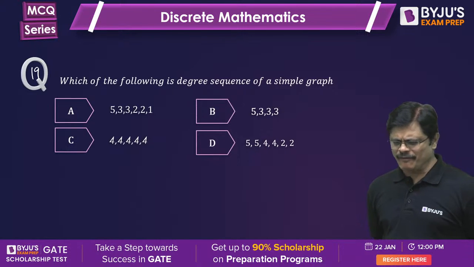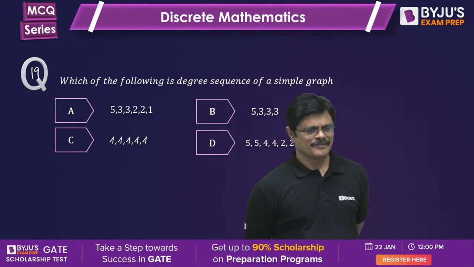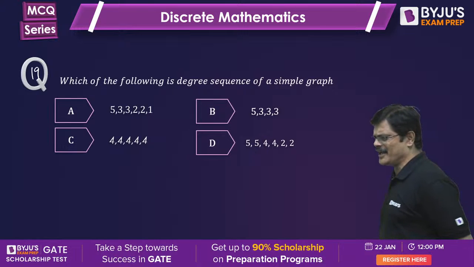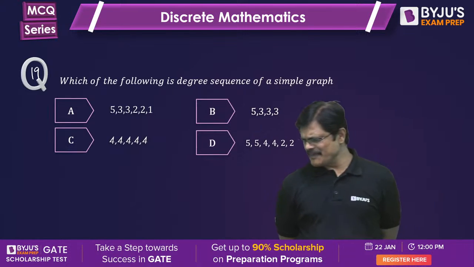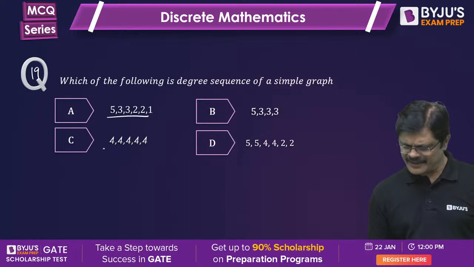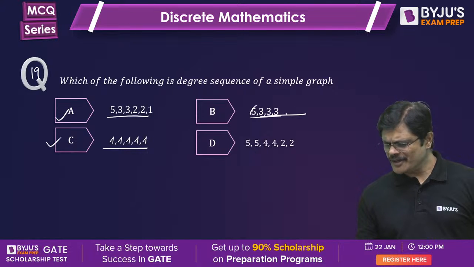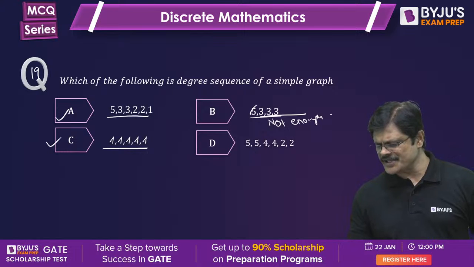Which of the following degree sequences is a degree sequence of a simple graph? Simple, straightforward. Havel-Hakimi procedure you can apply. People are saying A and C. Very good. A and C are correct. D is wrong because 5 means we should have 5 other vertices, but there are not enough degrees to perform the operation.